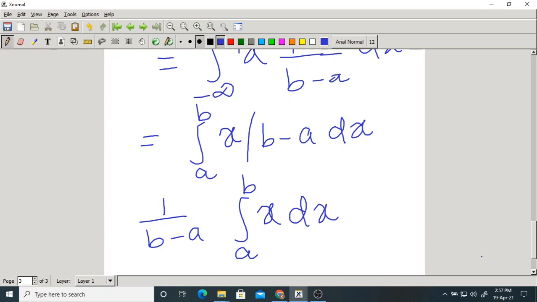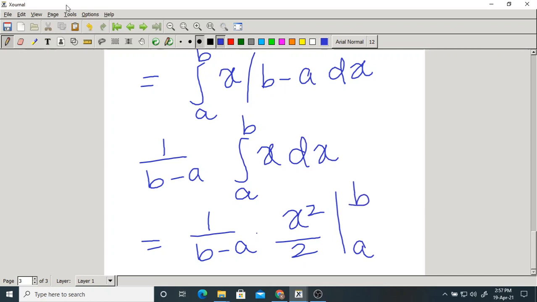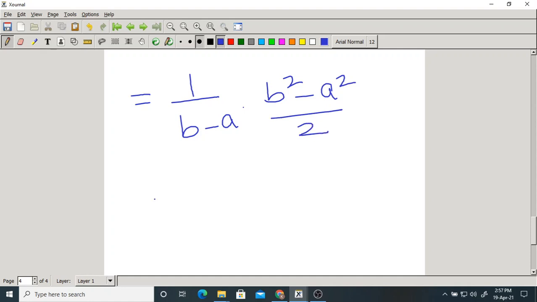This equals 1 by b minus a into x square by 2 from a to b, which is 1 by b minus a into b square minus a square by 2. If you do the simple calculation, you get a plus b by 2.